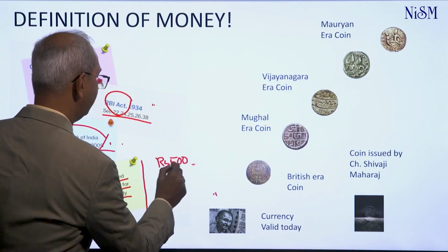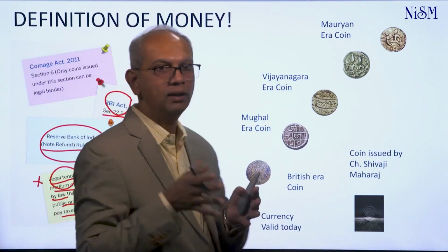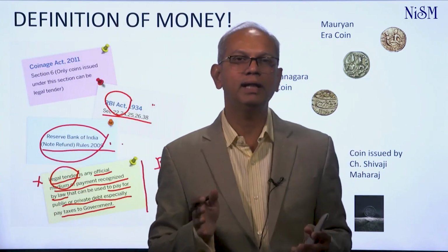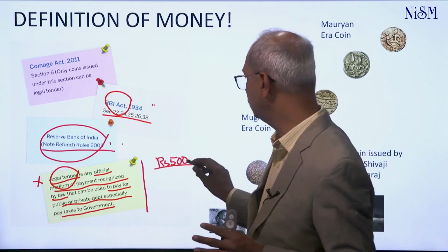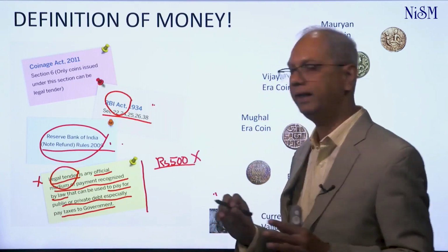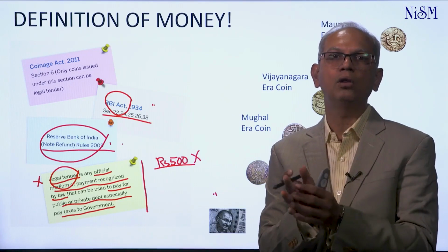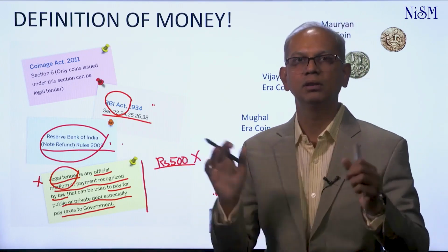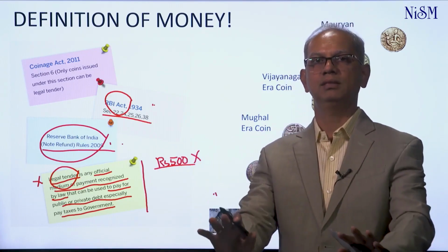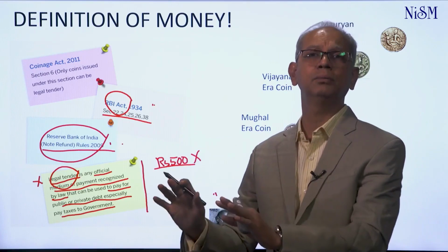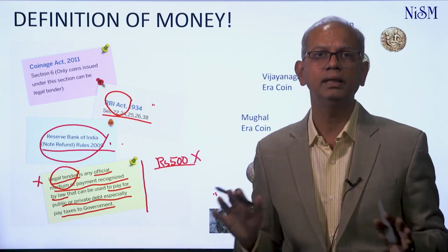The older 500 rupee note, on that particular day of November 8th, 2016, ceased to be legal tender, right? From that day onwards, when the Prime Minister came on the TV and said that this 500 rupee note and the 1000 rupee note will not be legal tender.